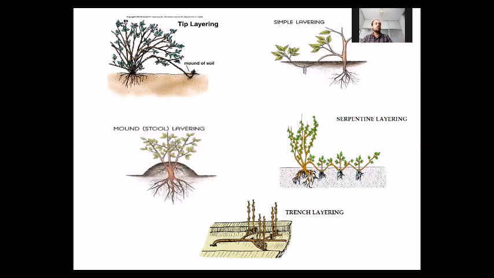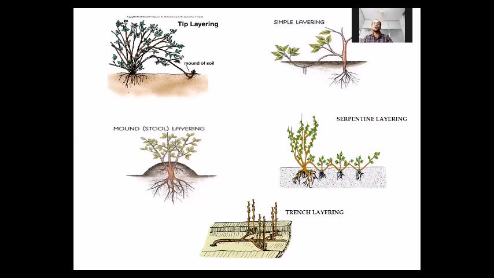In simple layering, we develop only one plant, but in serpentine layering, we can bury various portions of a stem, various portions of a shoot, into the ground, and from those portions, different plants will emerge. So from a single shoot, many plants can be produced.